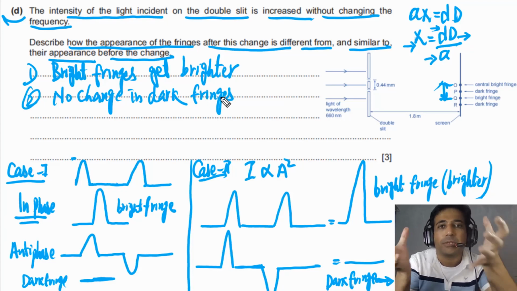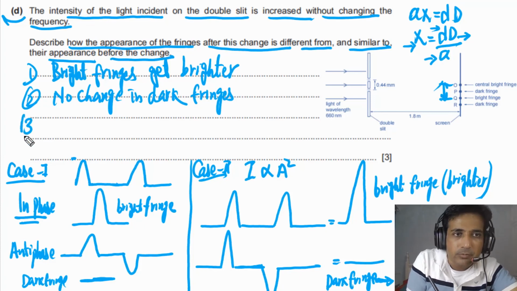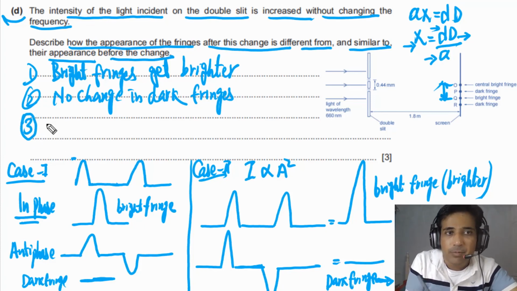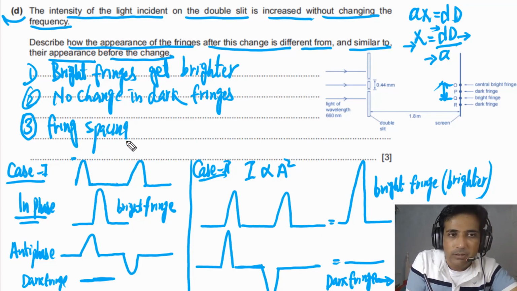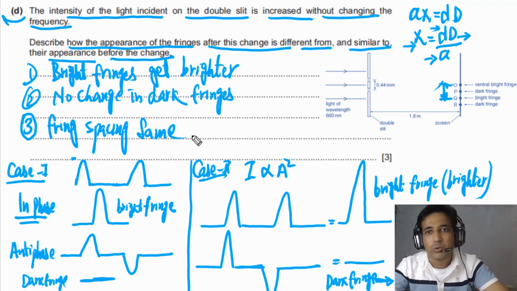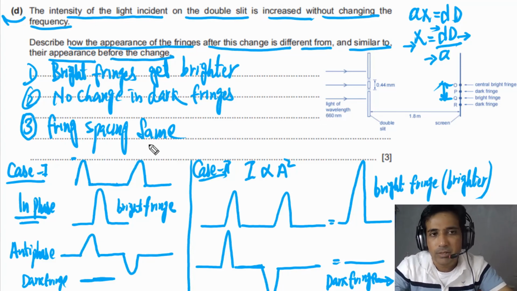Again, they completely cancel each other. So no light, we don't see any light. Then the third point we can say, fringe spacing is the same. As X is the same, you can say fringe spacing same. That's all you can write down for this question. Or you can simply say no change in fringe spacing. Or you can say fringe spacing stays the same.